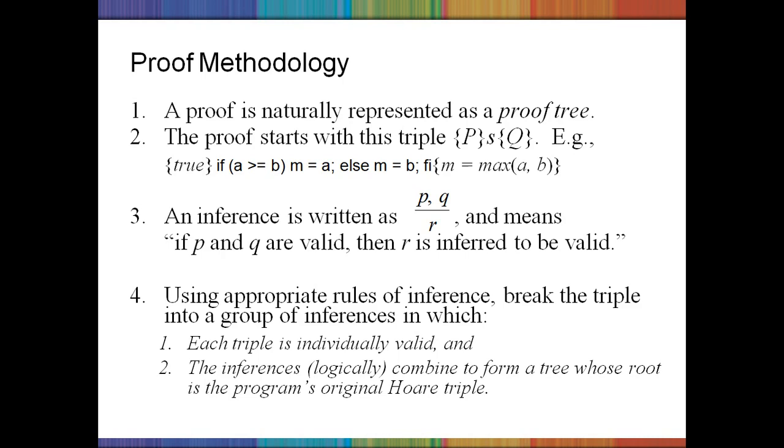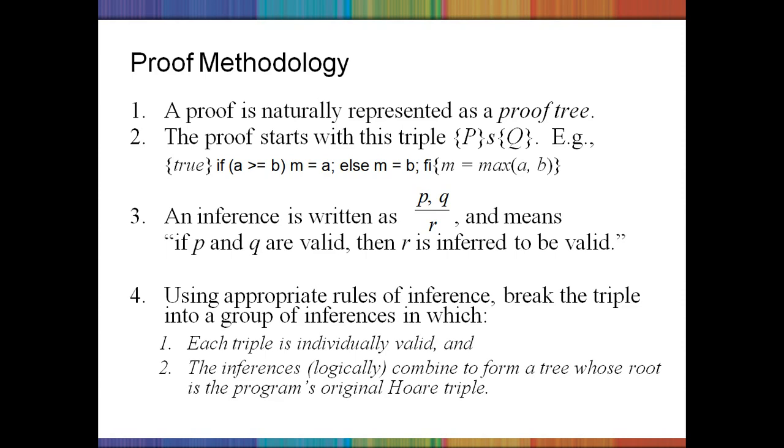Then the post condition is m is equal to max of a comma b. And an inference is written as p comma q by r. The meaning of this is, if p and q are valid, that means the precondition and post condition are valid, then r is inferred to be a valid inference.